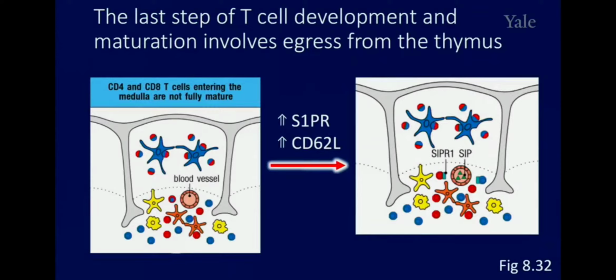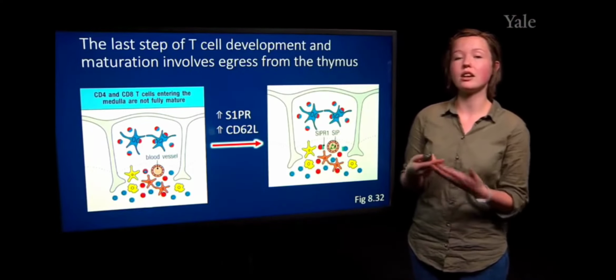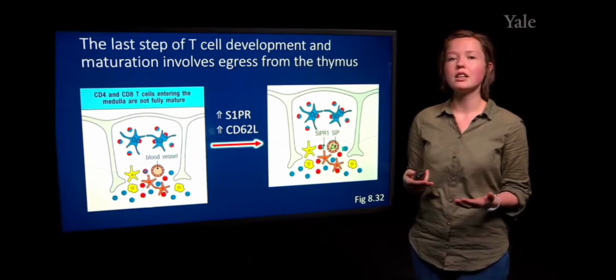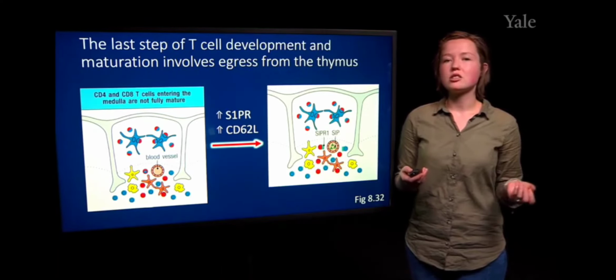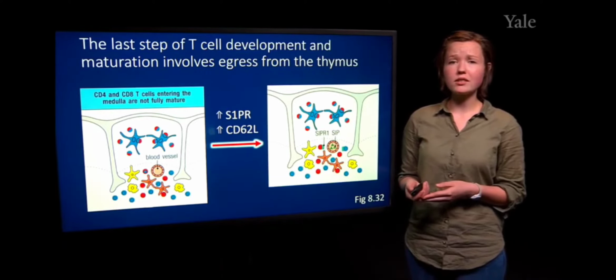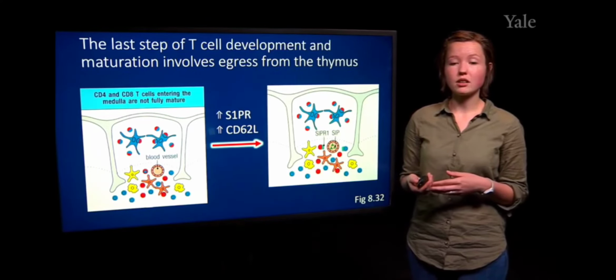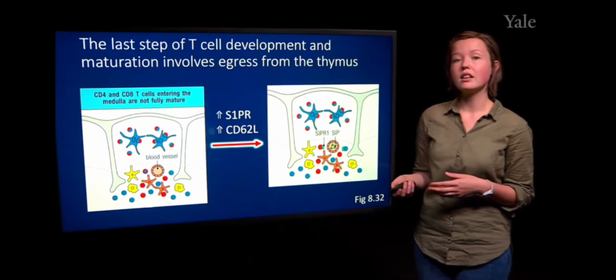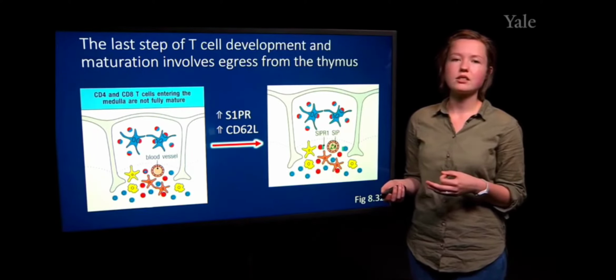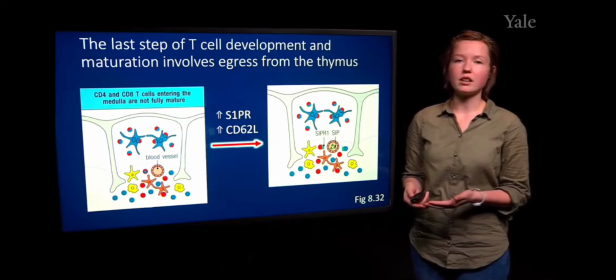If you remember from our B cell development lecture, there's a gradient such that there's a very high amount of S1P in the blood and a very low amount in the thymus and the bone marrow. So this encourages the T cells to egress, or migrate, out of the thymus into the blood. There are also other receptors developed on the T cell at this moment, such as CD62L, and this allows for homing of T cells to specific tissues, just another encourager of where it should be located post-maturation.